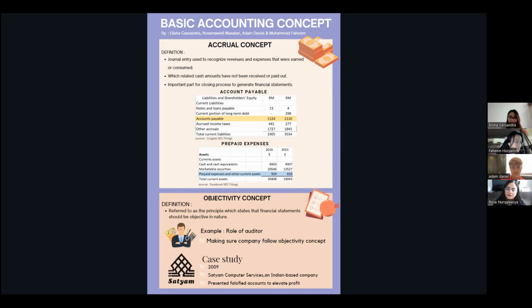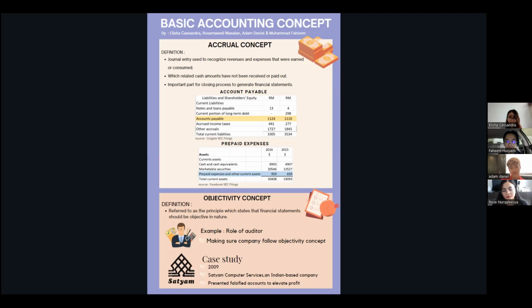The objectivity concept is referred to as the principle which states that financial statements should be objective in nature. In other words, the financial information should be unbiased and free from any kind of internal and external influence. An example of this objectivity concept is the role of the auditor. The auditor will make sure that the company follows the objectivity concept.